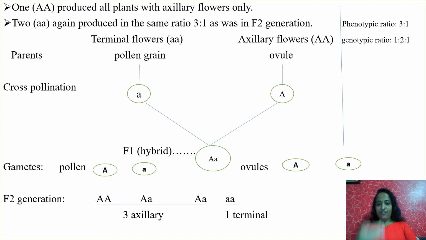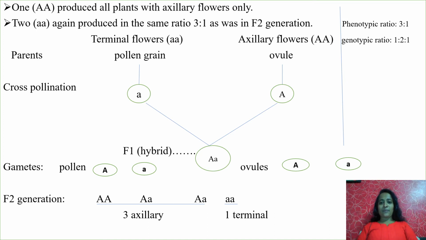Next, gametes. Again, if you self-cross the F1 hybrid, what are the possible gametes? If you think one is male and another one is female, out of 4, 2 are male and 2 are female, and the gamete possibilities are capital A, small a, capital A, small a. This is also called self-crossing between the F1 generation. So the gametes are capital A, small a, capital A, small a.